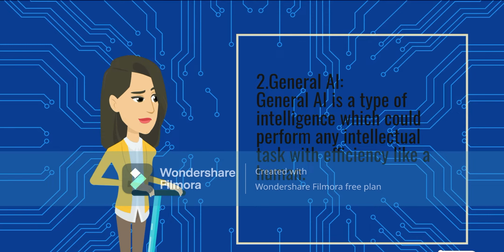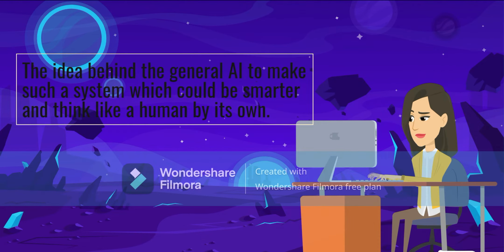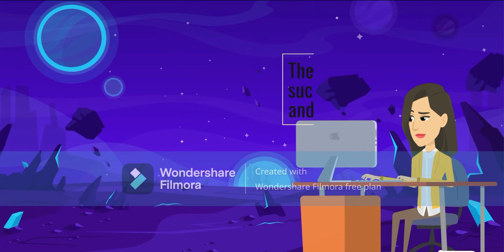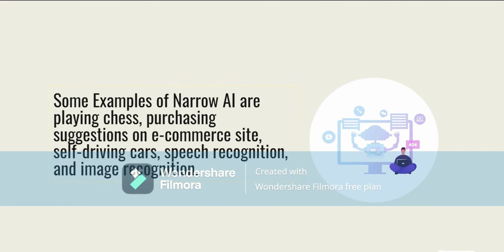2. General AI. General AI is a type of intelligence which could perform any intellectual task with efficiency like a human. The idea behind general AI is to make such a system which could be smarter and think like a human by its own. Some examples of narrow AI are playing chess, purchasing suggestions on e-commerce sites, self-driving cars, speech recognition, and image recognition.